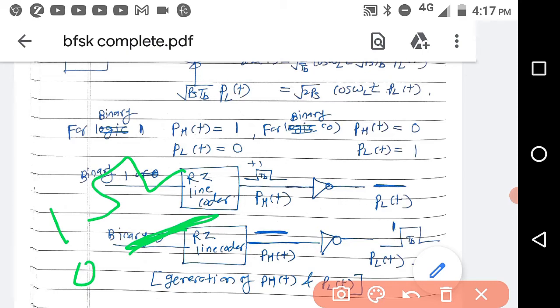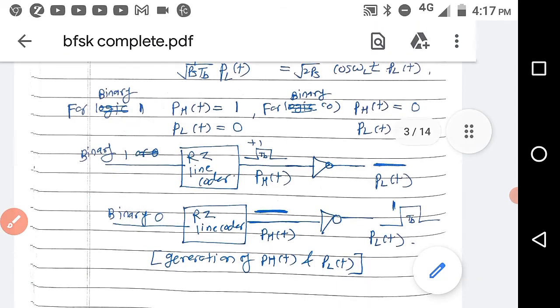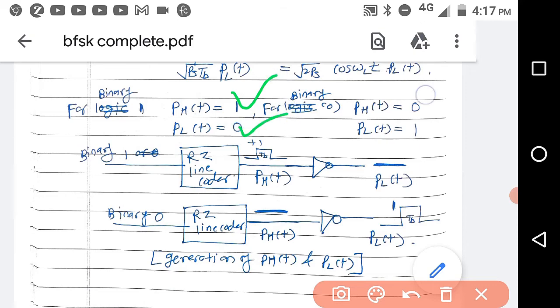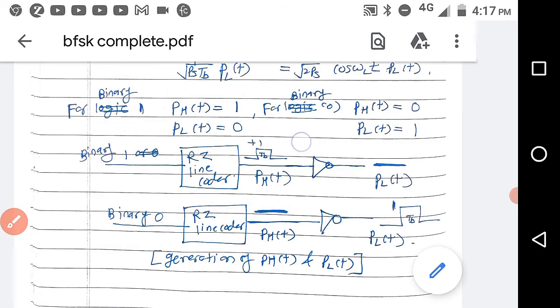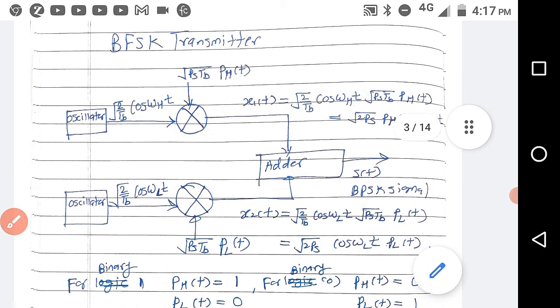So insert the inverter, after that you will get PLT. So keep in mind that for binary 1, PHT is equal to 1 and PLT is equal to 0. For binary 0, PHT is equal to 0 and PLT is equal to 1. So here is the PHT and PLT.